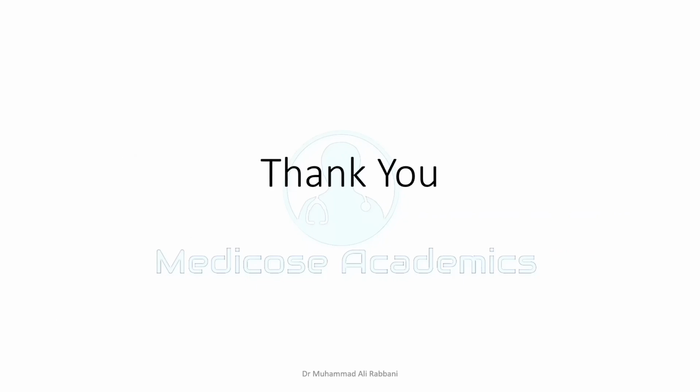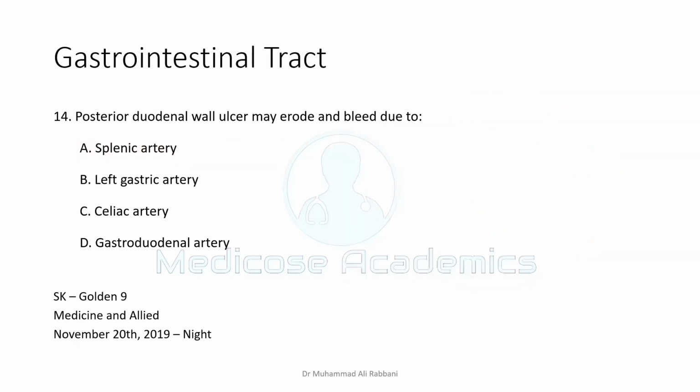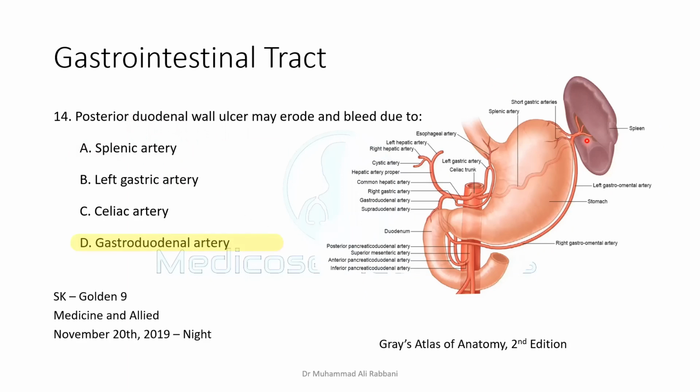I'm sorry. Let me go back to over here. So posterior duodenal ulcer may erode. You should be very much clear about that gastroduodenal artery. This particular picture is given in almost all of the major books, in Snell, Netter, Grays, whatever book you are reading. Go ahead and memorize this picture. You should know all the branches of the celiac trunk. You should know their relations and where they are going.